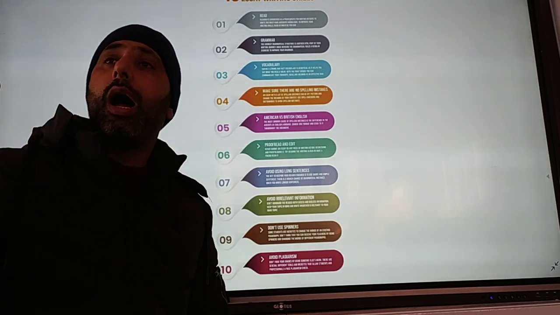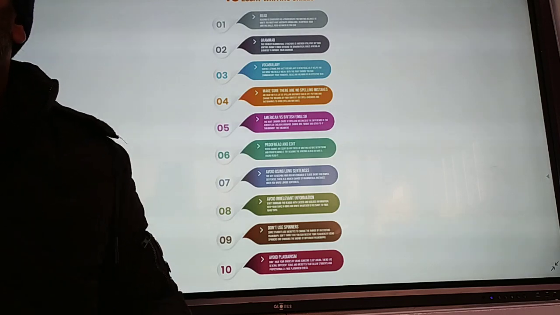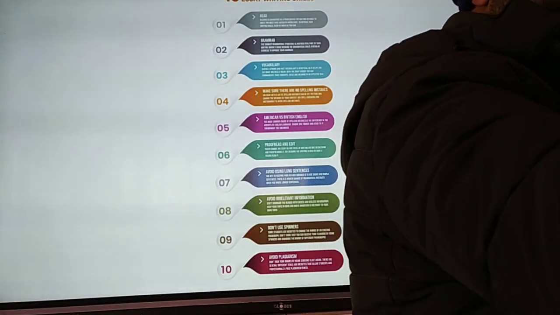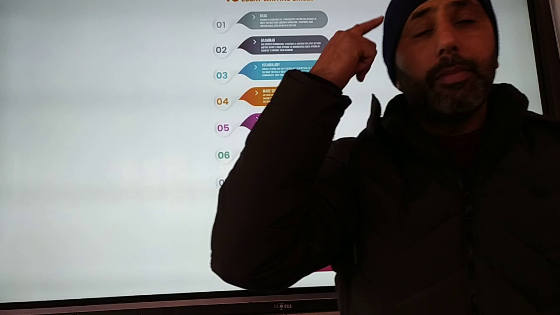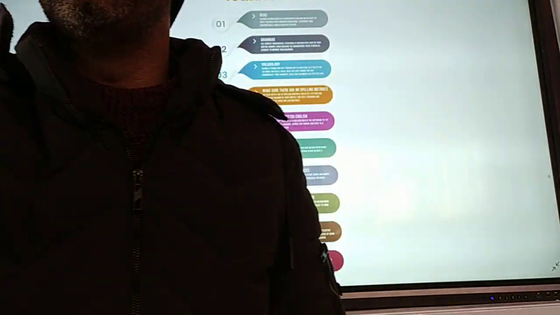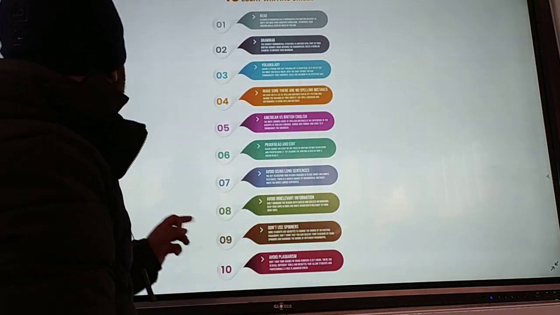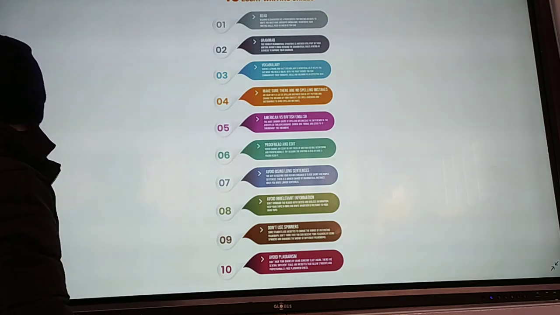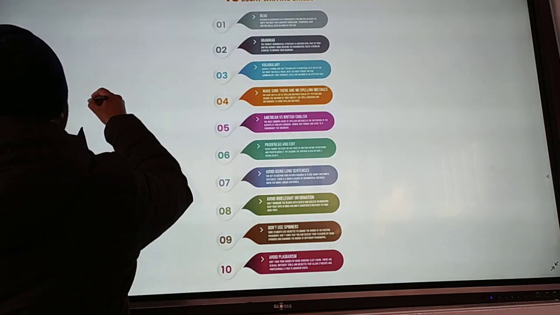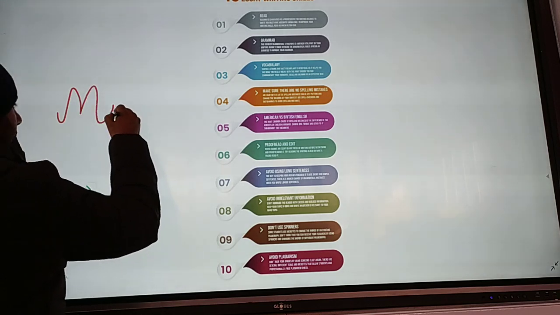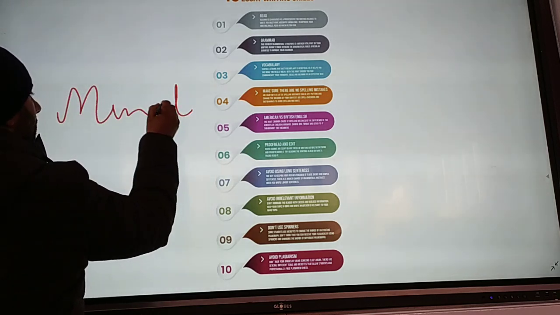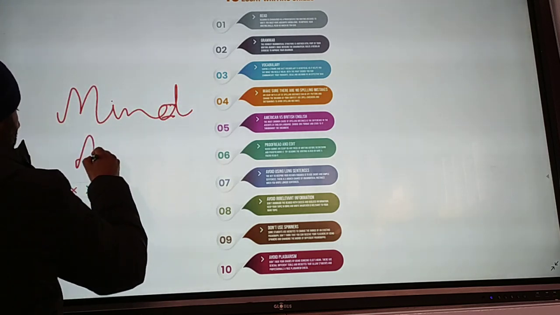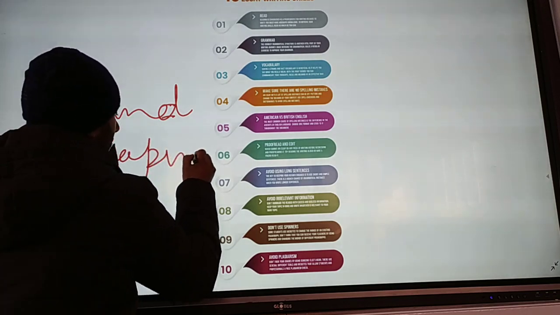What are the things you have to follow? First of all, remember one thing. Whenever you write an essay or paragraph, first of all, mind mapping is necessary. What is meant by mind mapping?